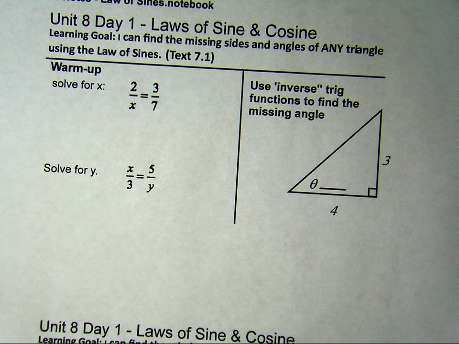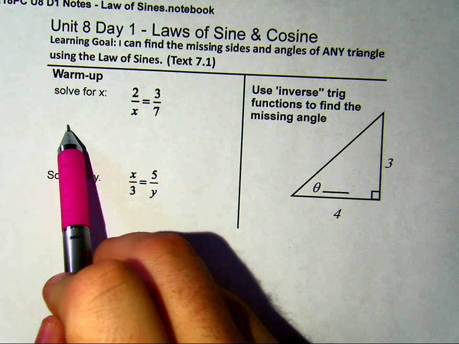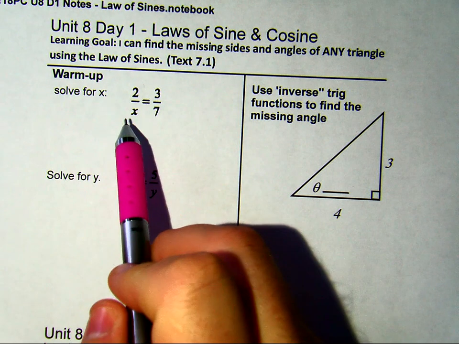Today is broken up into two lessons, really covering basic straightforward problems, and then later referring to something known as the ambiguous case. So first, in our warm-up here, we have some problems that are going to help set us up for success, and here we have a proportion. The proportion is asking us to solve for x.